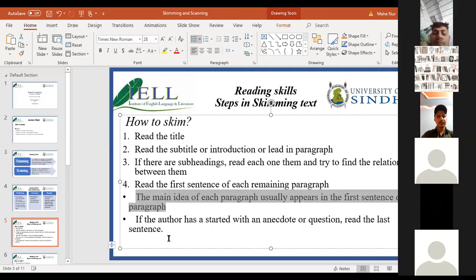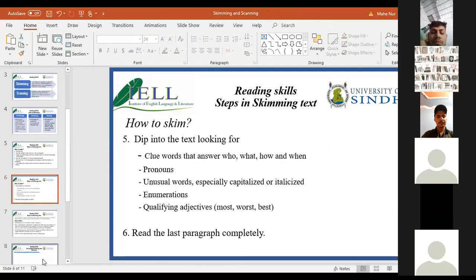Okay, the second thing is, if the author has started with an anecdote or a question, read the last sentence. For example, if the author has started with a question or something you do not quite understand, quickly move on to the last line of the paragraph to understand what the paragraph is all about. Clear? Let's move on quickly. I have an exercise ready for you.